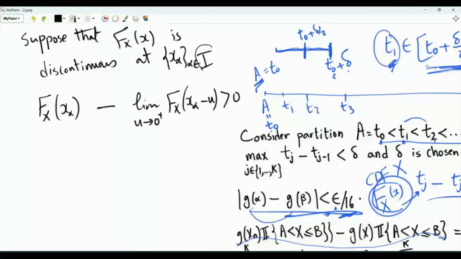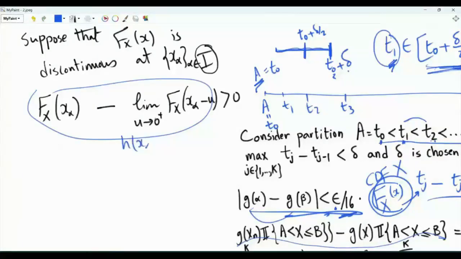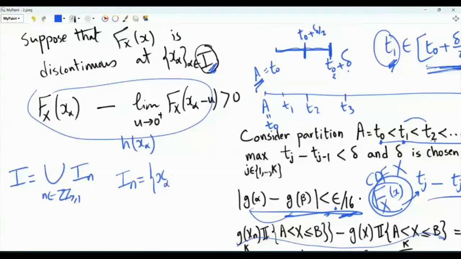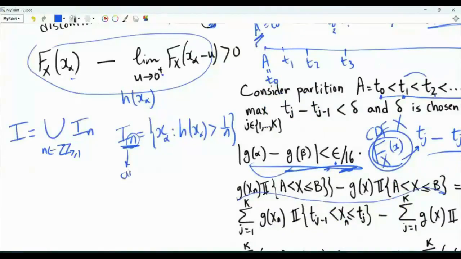We want to investigate the cardinality of the set big I. Let's call this jump h of x alpha. The index set I can be written as a union, here we have n that is a positive integer, of the sets In. And what is In? In is this set containing elements x alpha such that the gap, the jump in the CDF h of x alpha is greater than 1 over n, 1 over this positive integer n. The claim is that these sets are finite. Why? Recall that we have jumps in a CDF.